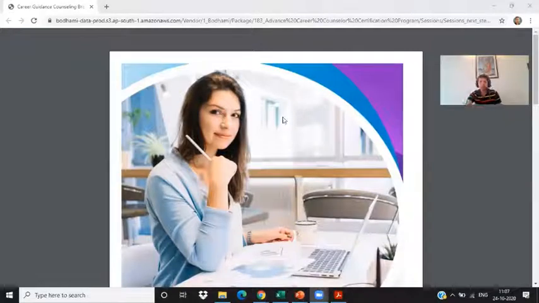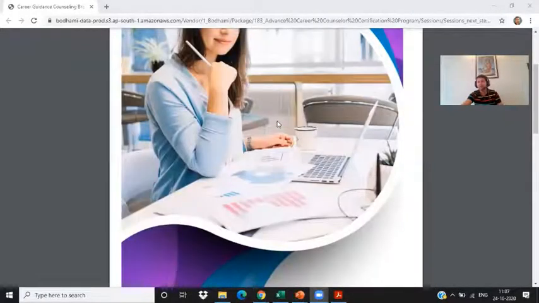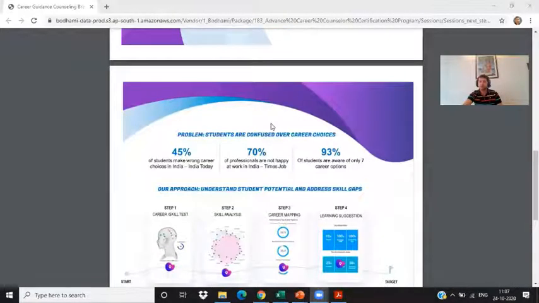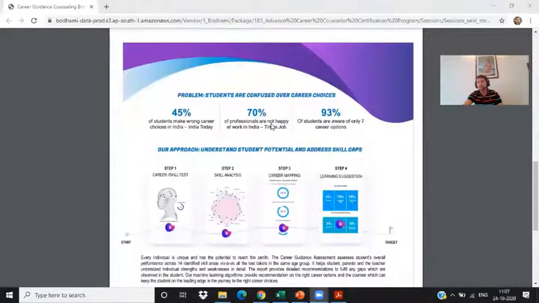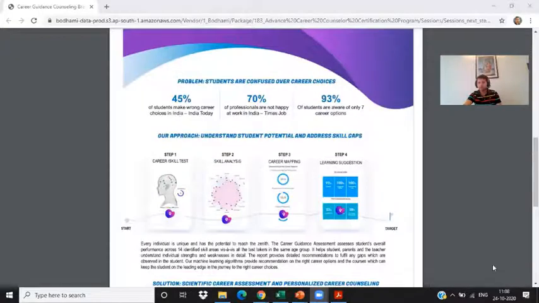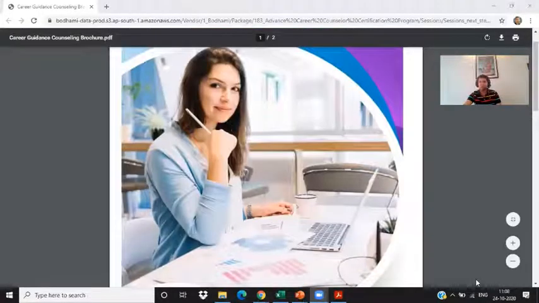So this is the brochure that you see on the screen, which you can use to give parents and students a general idea of what this career counseling is and how it will help. It's a kind of marketing material that you can use for yourself, because it gives you a brief of the career counseling program that you can share with your parents.